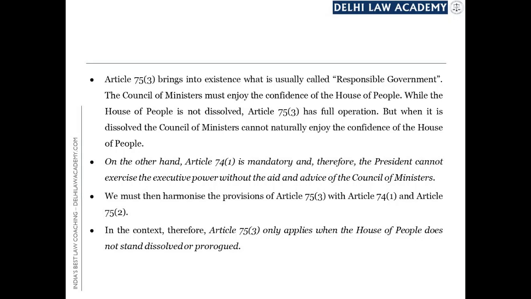The Council of Ministers must enjoy the confidence of the House of People. While the House of People is not dissolved, Article 75(3) has full operation. But when it is dissolved, the Council of Ministers cannot naturally enjoy the confidence of the House of People. जब House of People है ही नहीं तो उसका confidence enjoy करने की बात भी नहीं रहती है. So at the time when the House of People is not in existence, the Council of Ministers is not responsible to anybody at that point of time. So that is one situation.